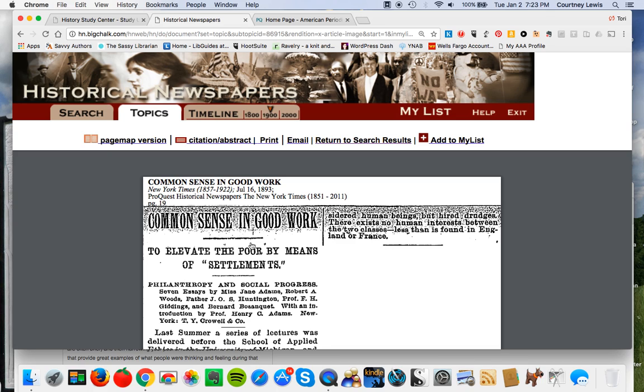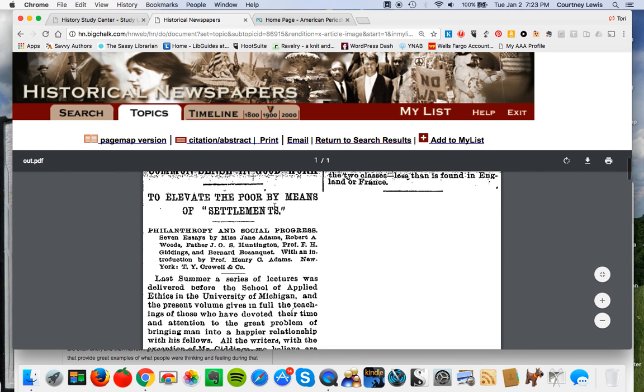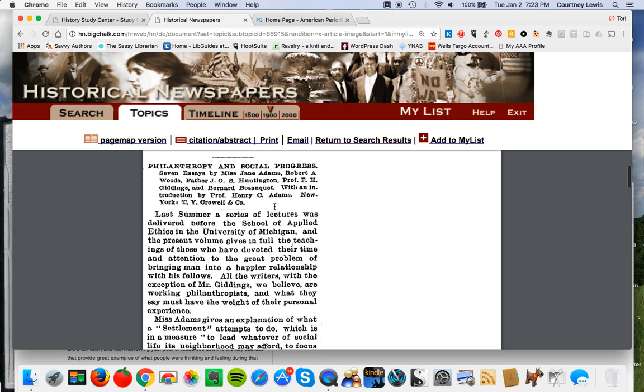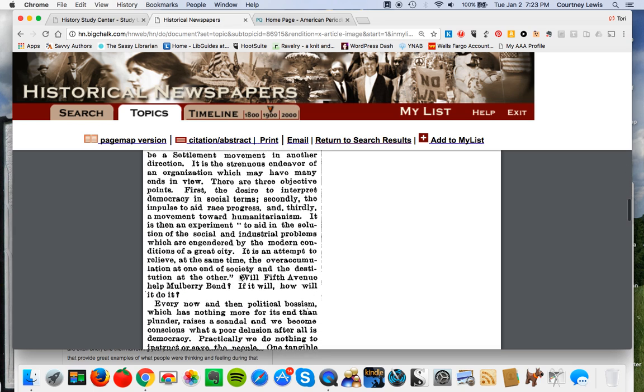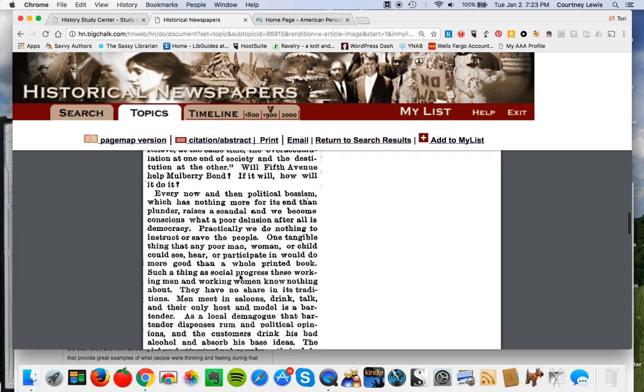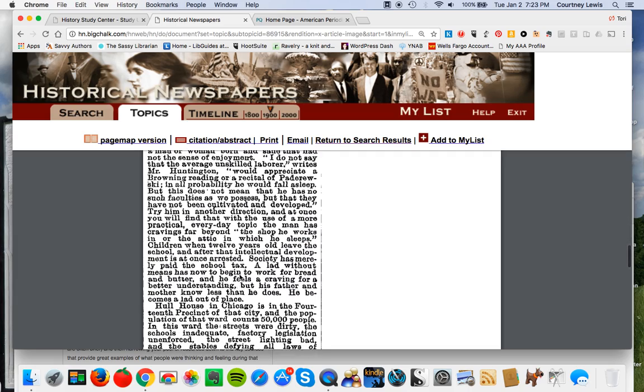And as with so many things in the Progressive Era, it is seriously a mixed bag in terms of both harm and showing sort of racism in that time period, as well as showing true altruism and being an example of progressivism. So here's a New York Times article from 1893 about elevating the poor by means of settlements, and it's talking all about Miss Addams, who they spell her name wrong, by the way. So clearly this reporter did not do a great job. But there's some interesting things that they say in there.